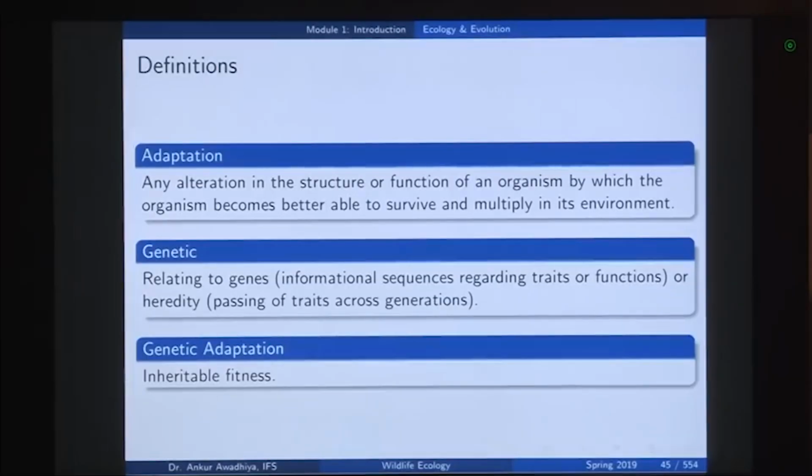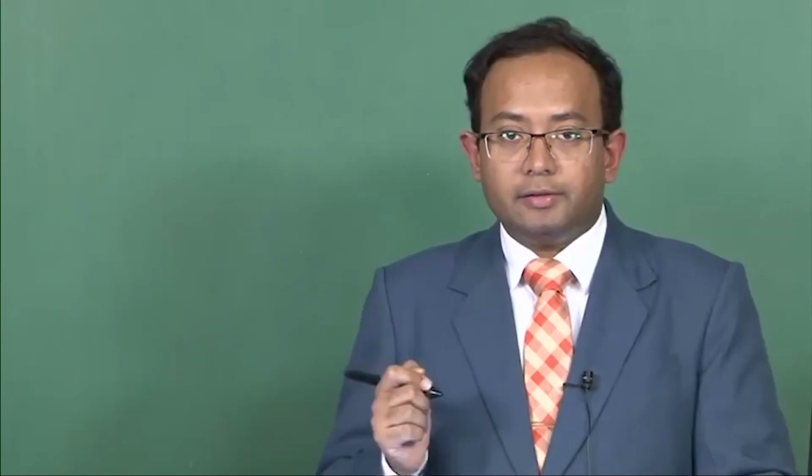Now, any such change in any organism or organ of the organism by which the organism becomes better able to survive and multiply in its environment. So, any change will not be an adaptation. A change or an alteration is an adaptation only when it permits the organism to better survive and to better multiply in that environment. So, for instance, classical examples of adaptations: the camel lives in a desert environment.